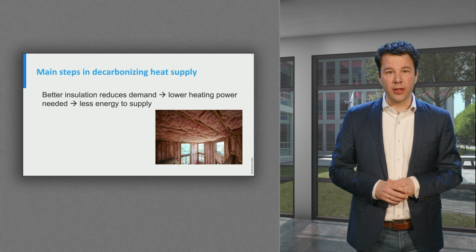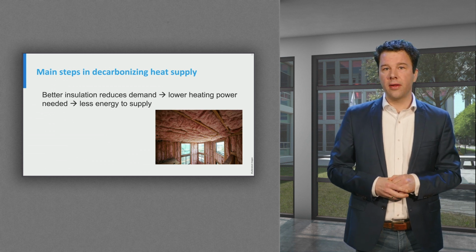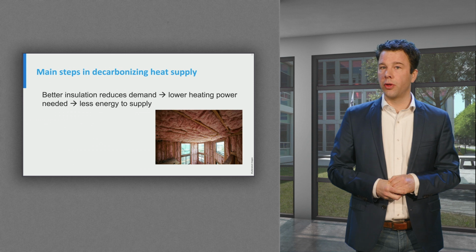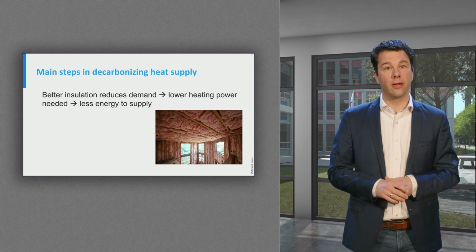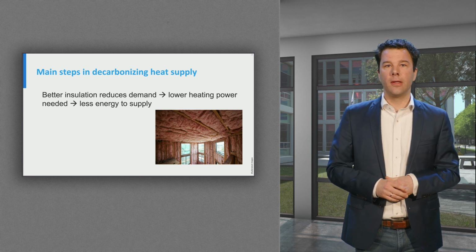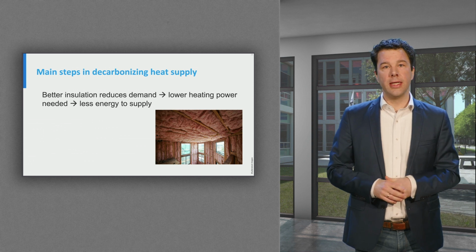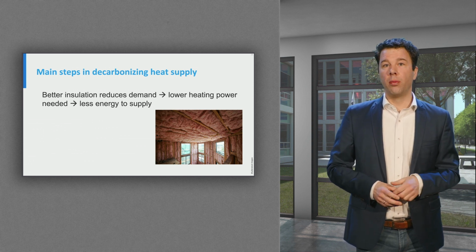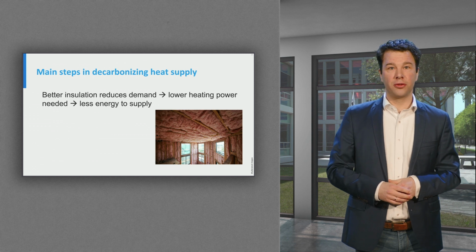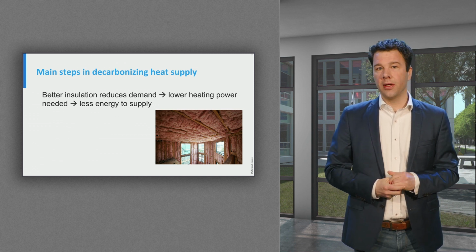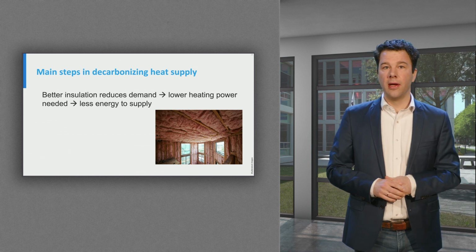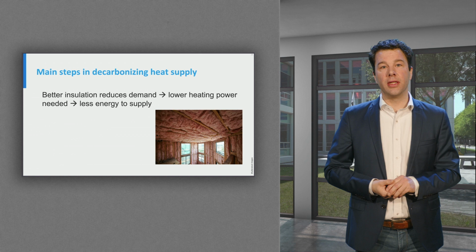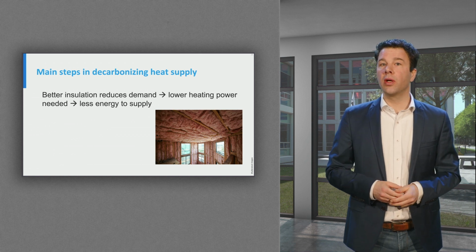Following from what we learned in this video, we have two main things we need to change in existing buildings or processes, or do differently in new buildings and processes to facilitate the use of lower supply temperatures for heating. The first is to reduce peak heating demand. This seems like an open door, but many people, including professionals in the field, often forget. This is commonly done by insulating or other measures reducing heat losses. A major added benefit of doing this is that it will also reduce the total required heating demand.